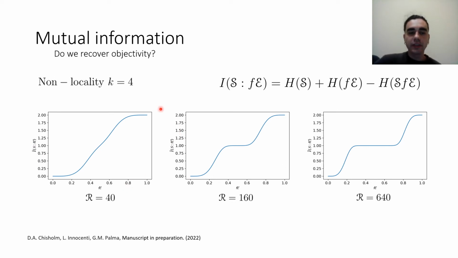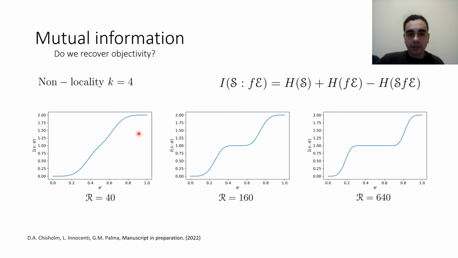Here we have chosen a degree of non-locality that is 4, and as you can see, for example, for a value of redundancy of 40, we have no plateau. So it means that even though there are 40 copies of information about the system in the environment, because of the non-local way this information is encoded, observers will not be able to reach a